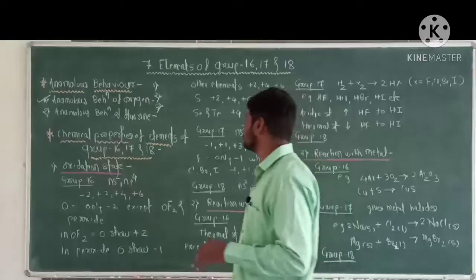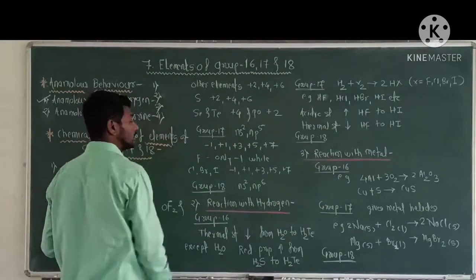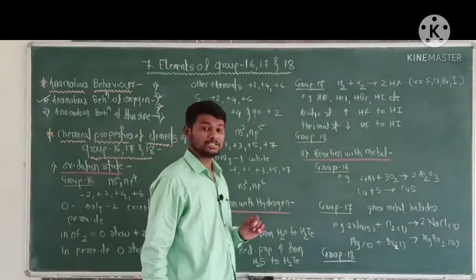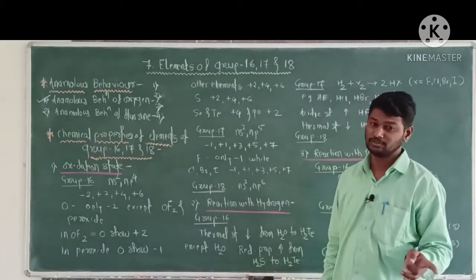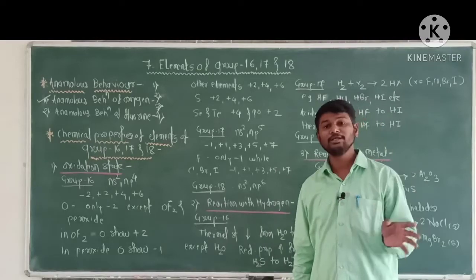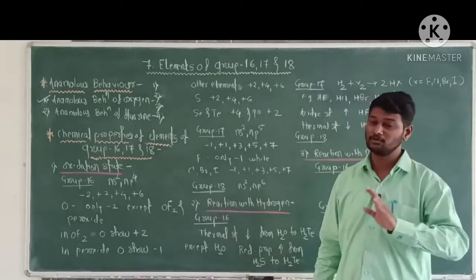And the fourth anomalous property of oxygen is that oxygen is a gas while other elements of group 16 are solid at room temperature.